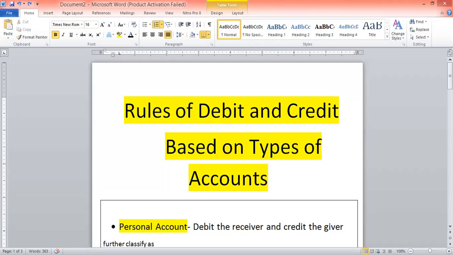So there are three types of account. First is personal account, second is real account, and third is nominal account. So the first account is a personal account. Guys, what do you mean by personal account? Personal account is the account of the individual via which the person completes his needs. It has a rule: debit the receiver and credit the giver.